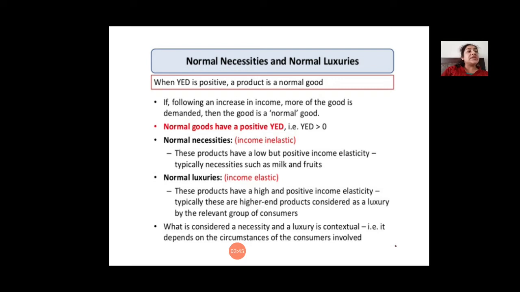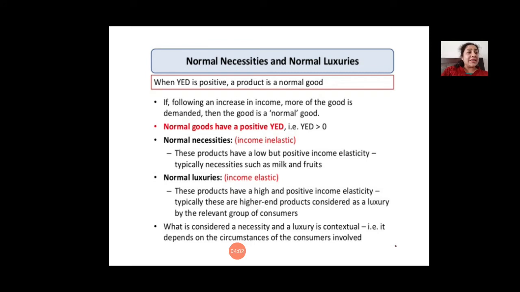So it is income elastic, or relatively elastic. These products have a high and positive income elasticity. Typically these are high end products considered as luxury by relevant group of consumers.